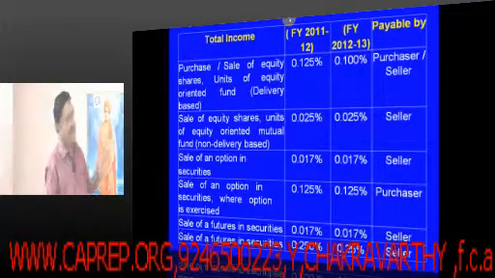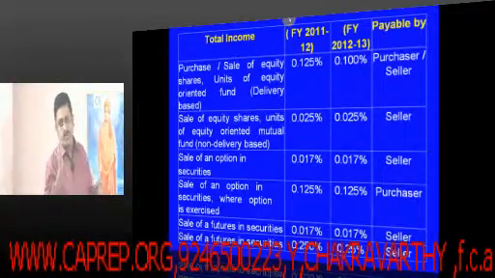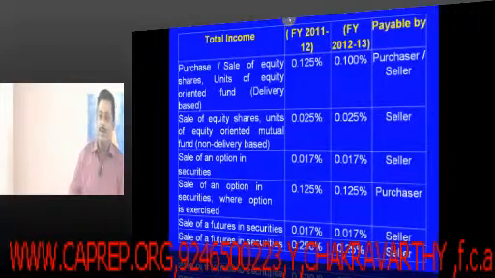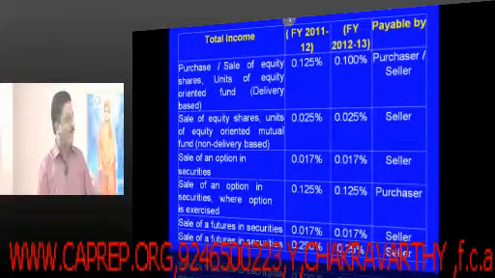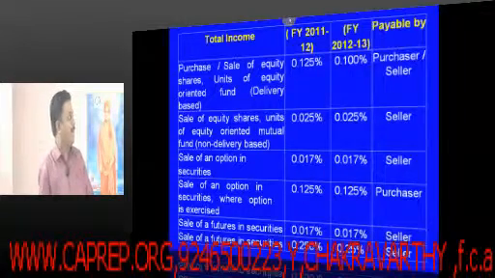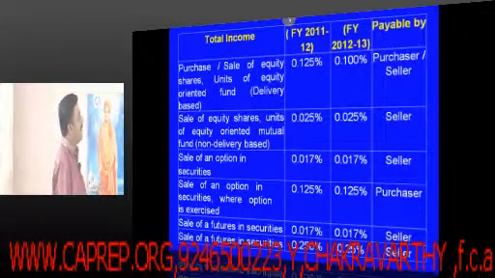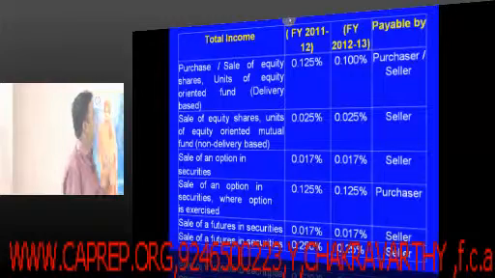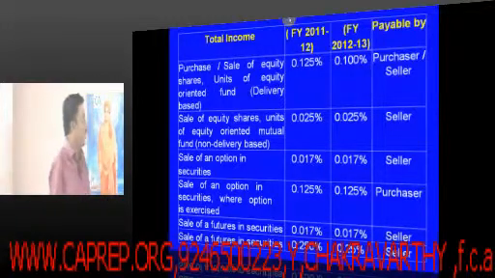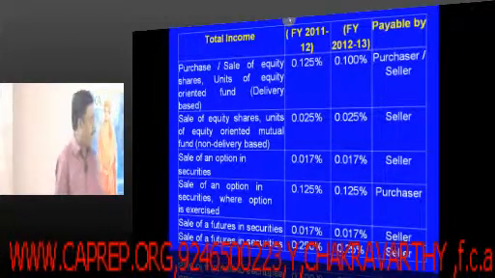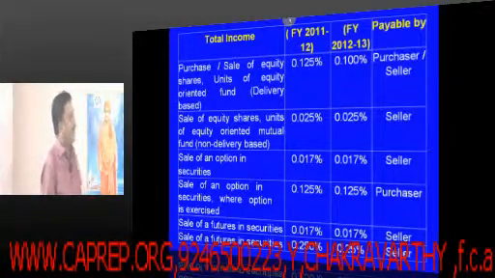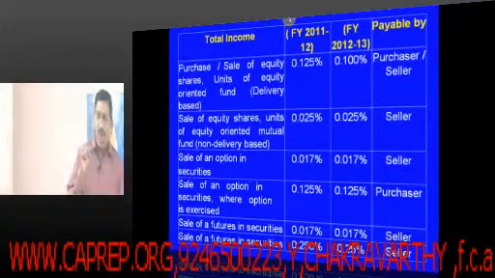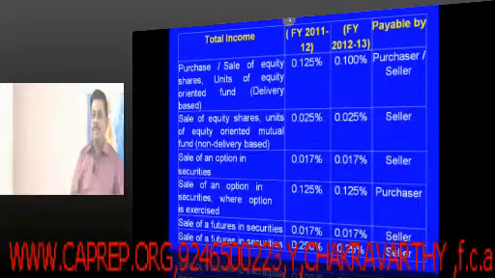Here it is only a general knowledge story. Tomorrow if somebody asks you what is the securities transaction tax, at least you should tell them what is the percentage that they are paying. The purchaser or the seller, on purchase or sale of equity shares or units of an equity oriented fund, delivery based: earlier it used to be 0.125%, today it is 0.1%, slightly they reduced it.